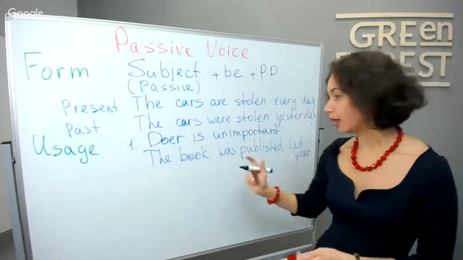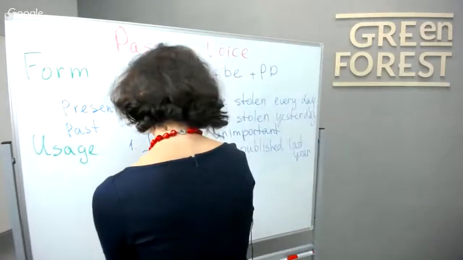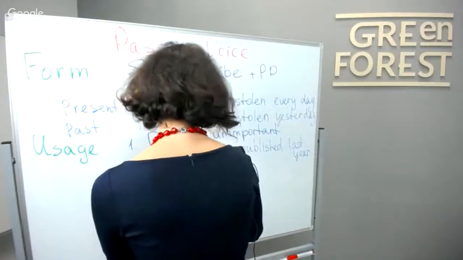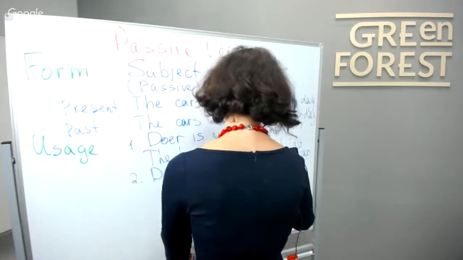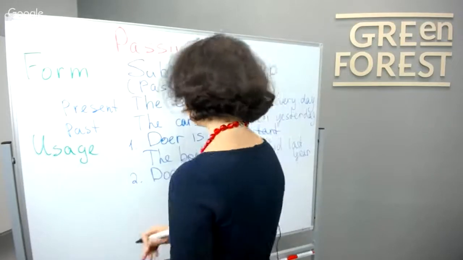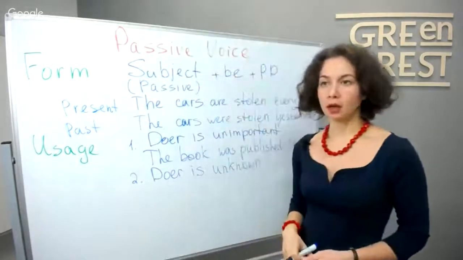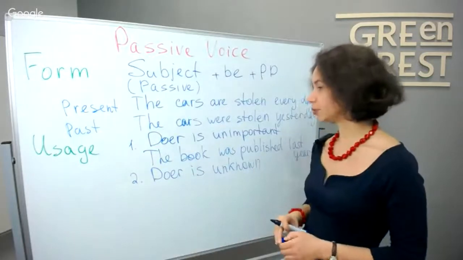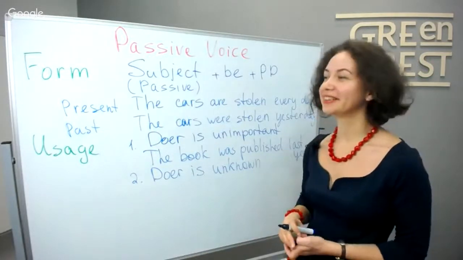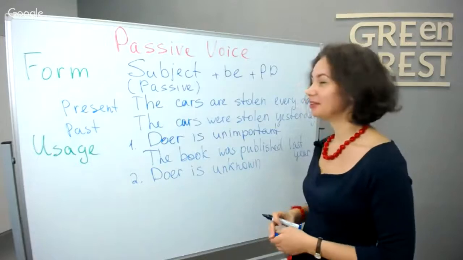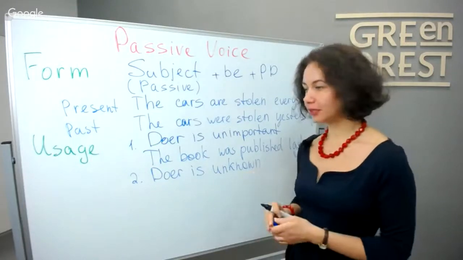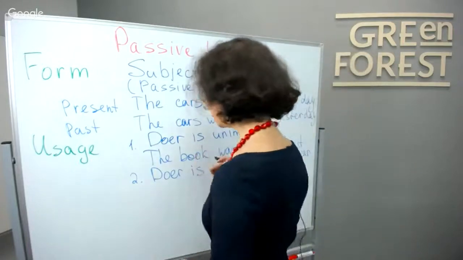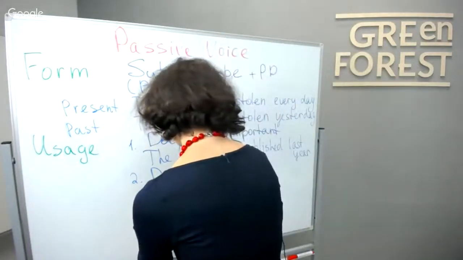That's it. The second rule, which is also quite important, is when our doer is unknown. We don't know who did that. Like you come home and say, "Oh, look." For example, every day you come to the office and you say, "Oh, look, the office is cleaned, or the office is washed, or the windows are washed."